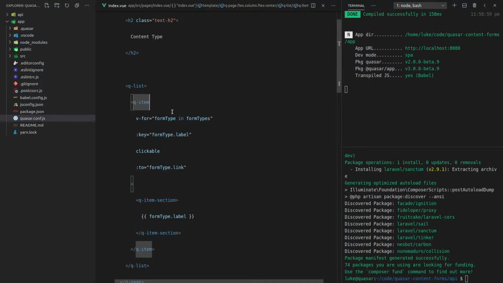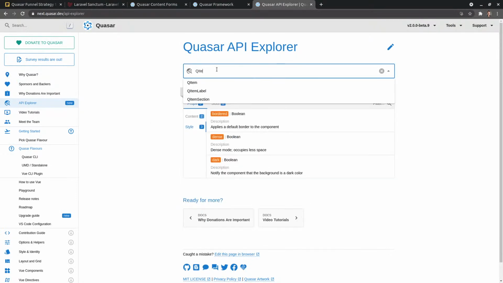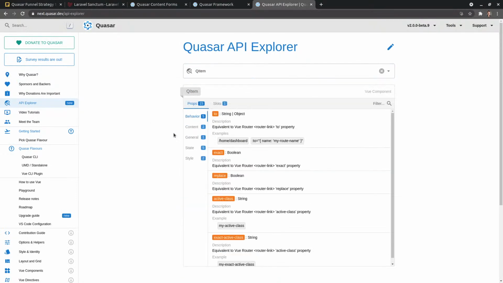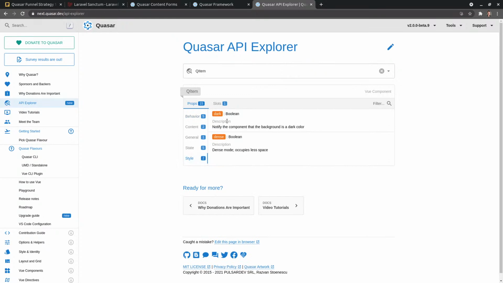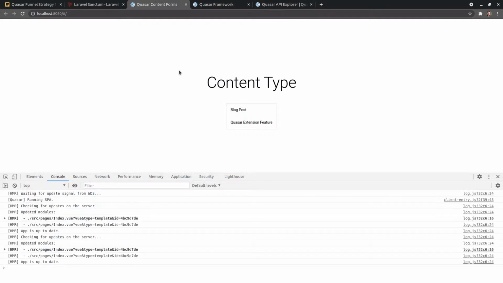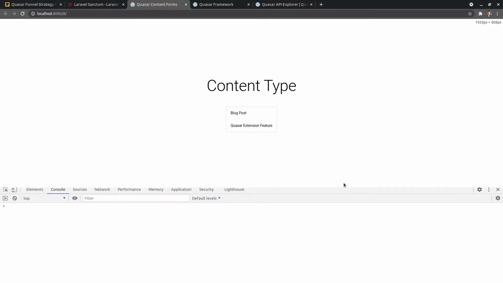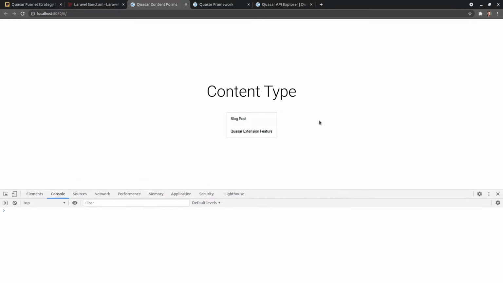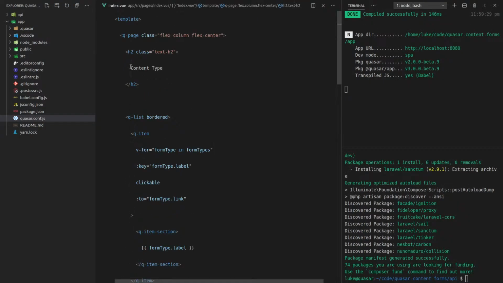Yeah, maybe we should border it. That'll probably help a little bit. Bordered, and probably the Q item as well. Let's have a look at that. Q item. And the styles for that. So you're probably just supposed to do it with CSS classes. But you know what? I think this is a good start. I want to keep it really clean and really simple, so you come in here and you know exactly what to do. Maybe even instead of content type, we can say choose a content type.